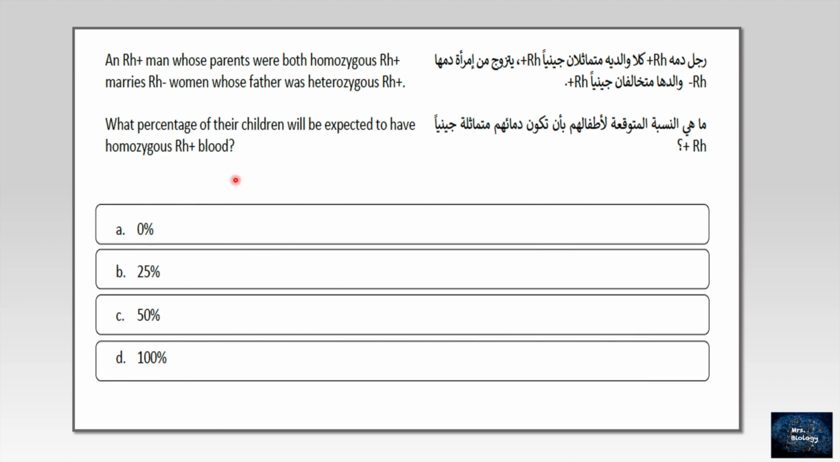What is the percentage of their children expected to have homozygous Rh positive blood? Sure, it will be 0. They will never have homozygous, they will have heterozygous. So the right answer is A.